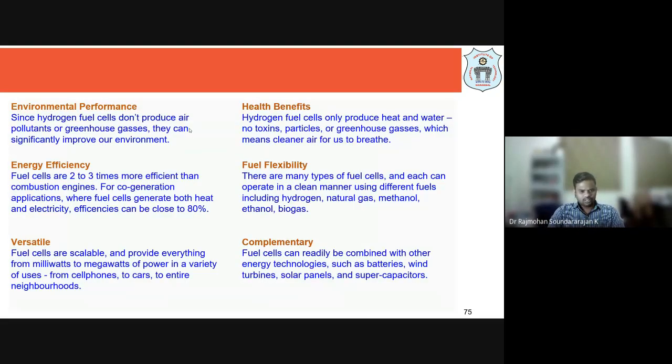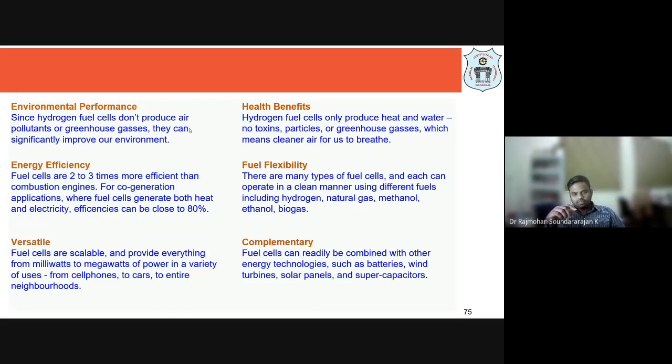They are scalable and provide everything from millivolt, small power, which can charge your cell phone, to running your car. You can even power an entire apartment, or use it in other applications also. So it is more versatile because it is scalable. Whatever your requirement is, accordingly I can make it. It does not come with one particular output. It can be tailor made to our energy demand.